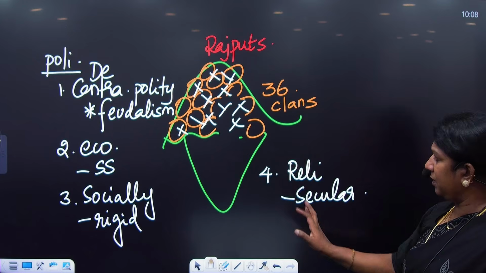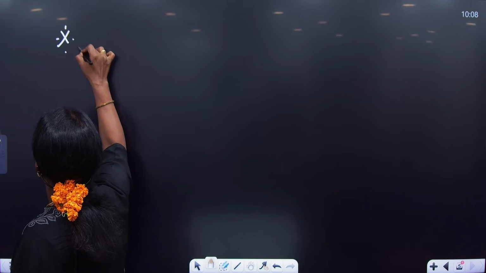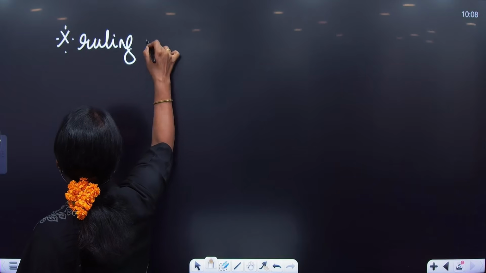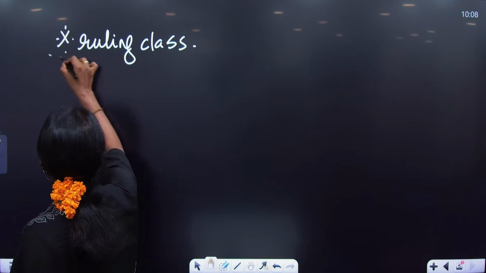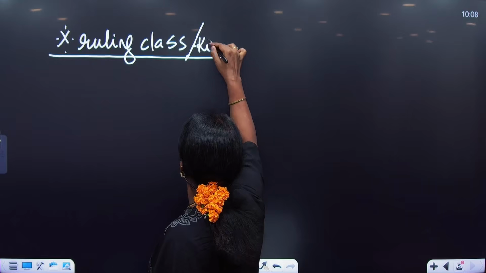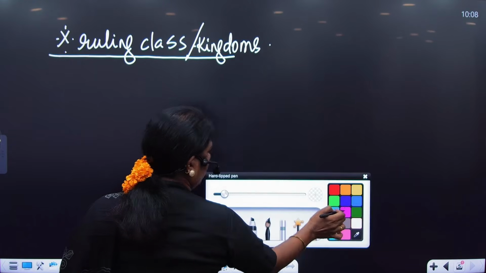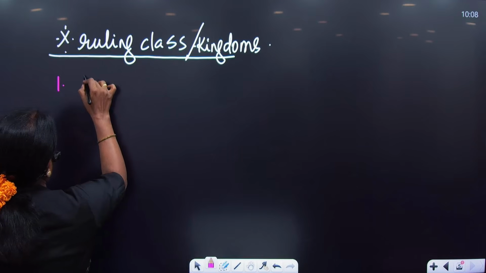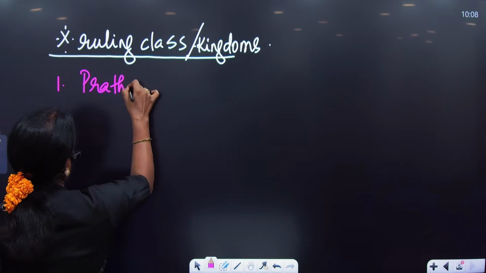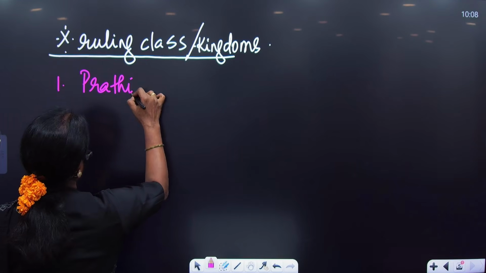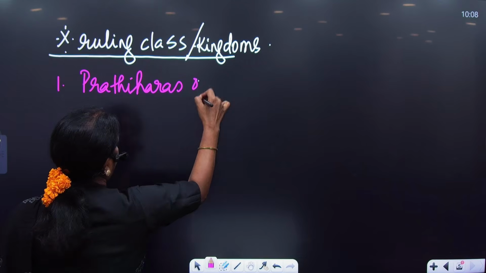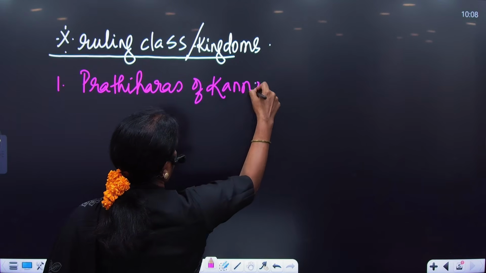So keeping this in mind, what were the ruling dynasties? The important ruling class, or you can call them the important ruling kingdoms. So what were the important ruling kingdoms here? The first one, the Pratiharas of Kanauj.